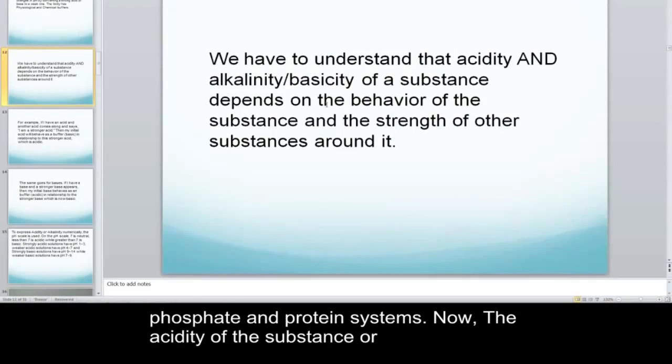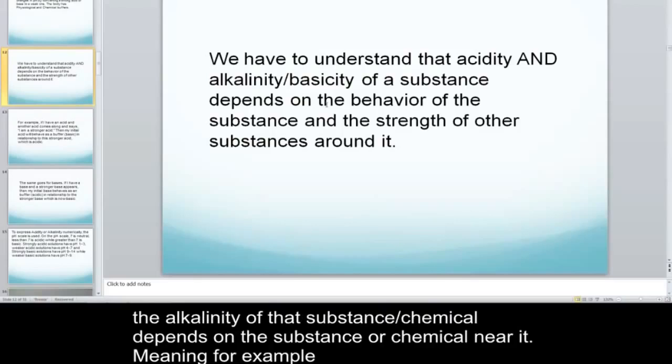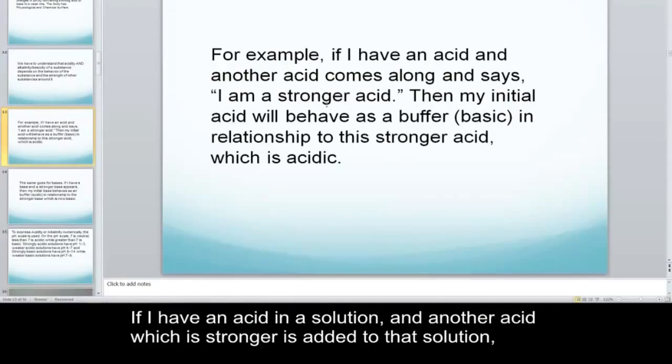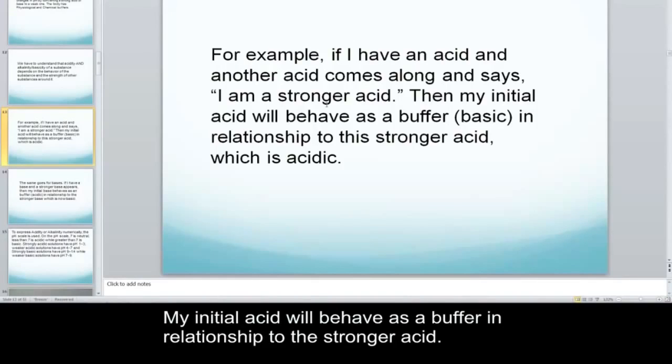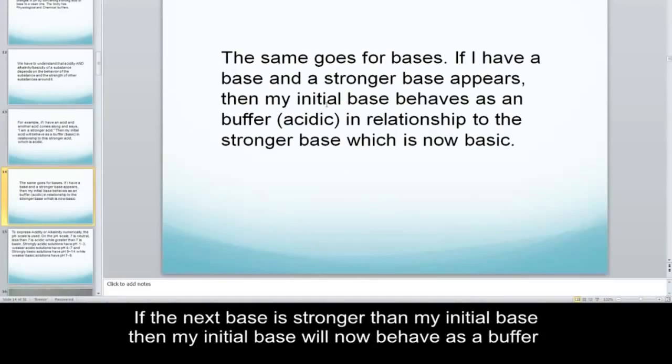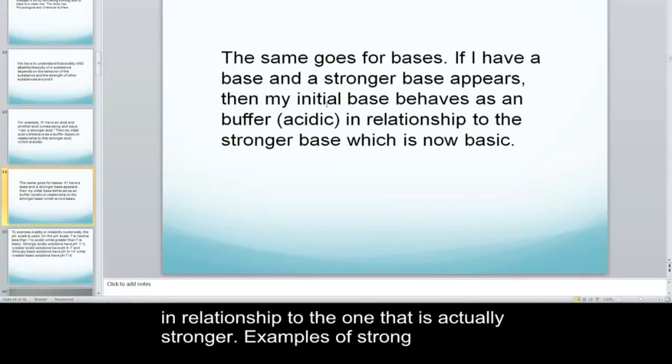Now, the acidity of a substance or the alkalinity of that substance depends on the substance or chemical near it. Meaning, for example, if I have an acid in a solution and another acid which is stronger is added to that solution, my initial acid will behave as a buffer in relationship to the stronger acid. The same goes for bases. If I have a base and another base is added to it, if this next base is stronger than my initial base, then my initial base will now behave as a buffer in relationship to the one that is actually stronger.